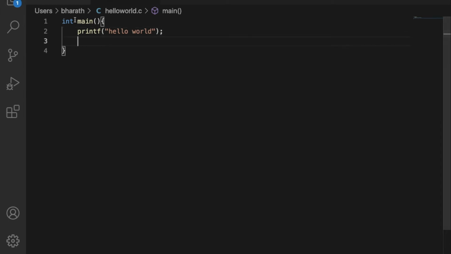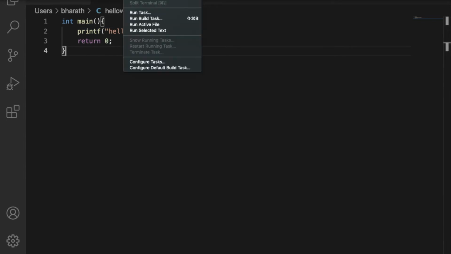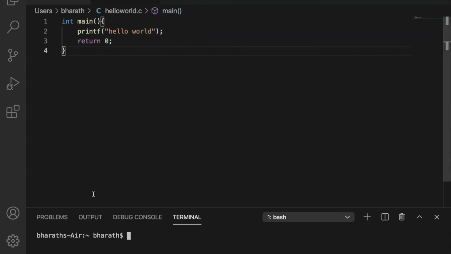And as we wrote return type is int, so we need to return some integer. So I am returning 0. You may return anything, return 100, any integer. Okay, so we need to save it, control s. Now we need to run it. For running, we need to go to terminal, new terminal window.